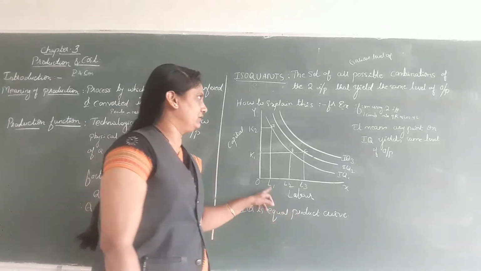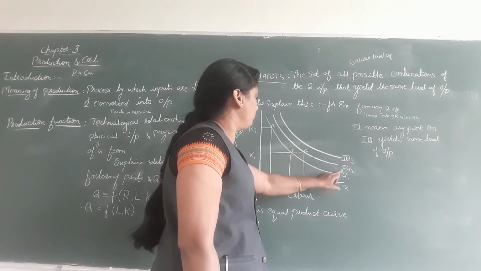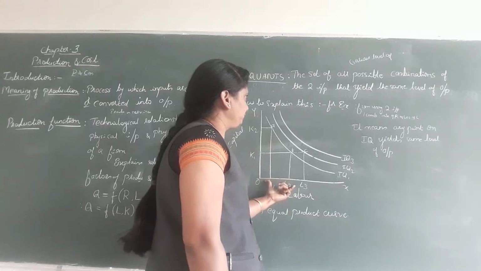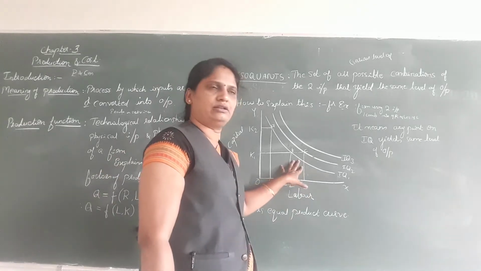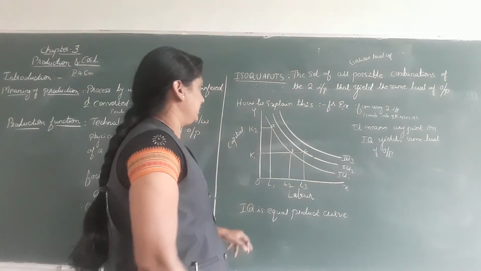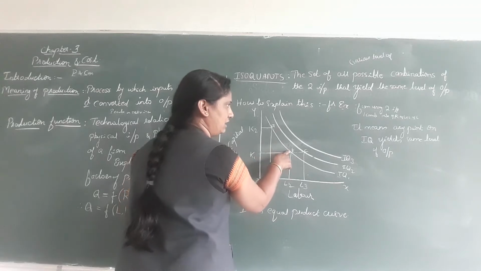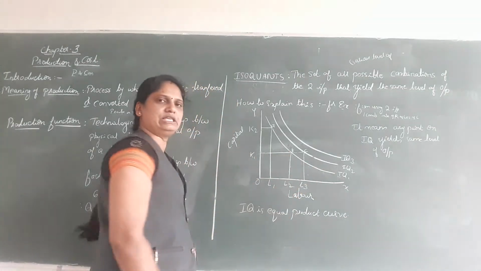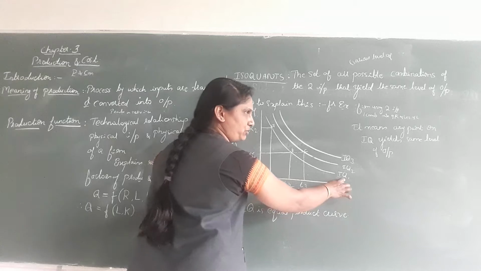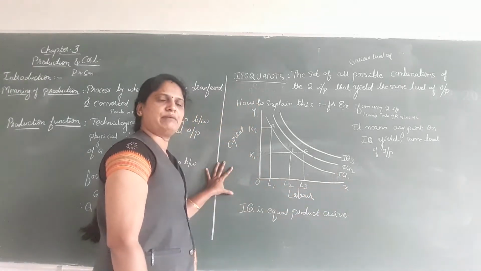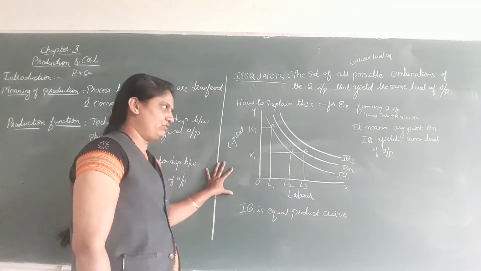What is an equal product curve? The various possible combinations of the two inputs that yield the same level of output are shown in the isoquant. So any point on the IQ yields the same level of output, take for example 100. That is called the isoquant.